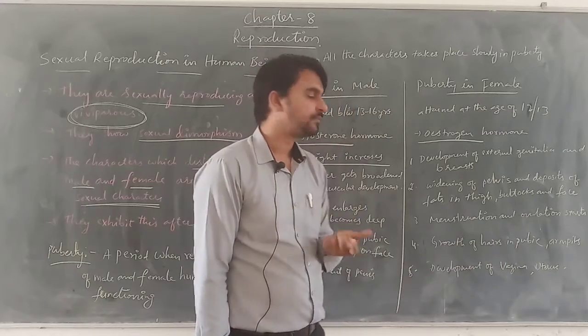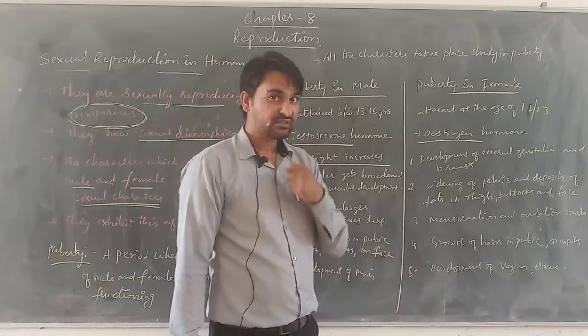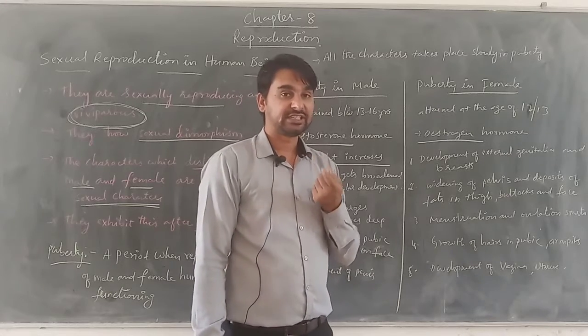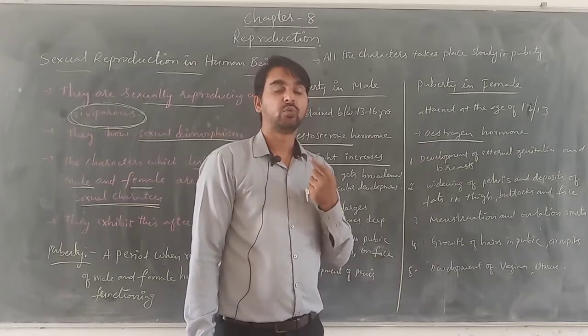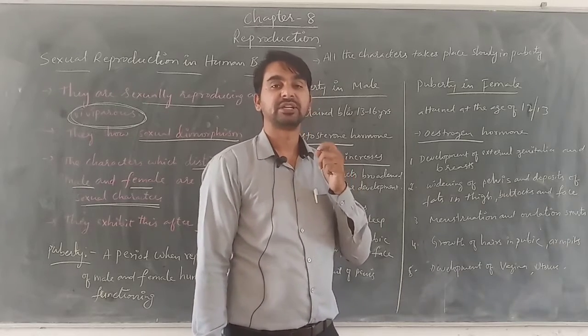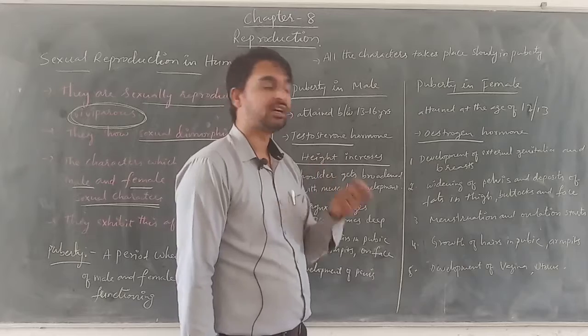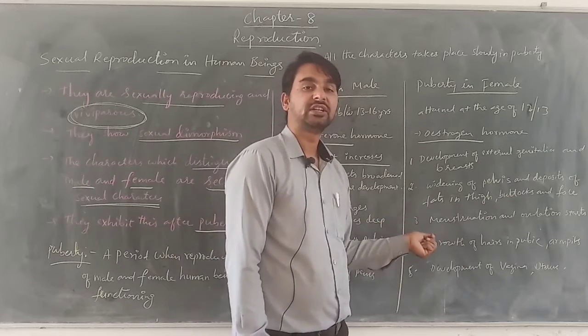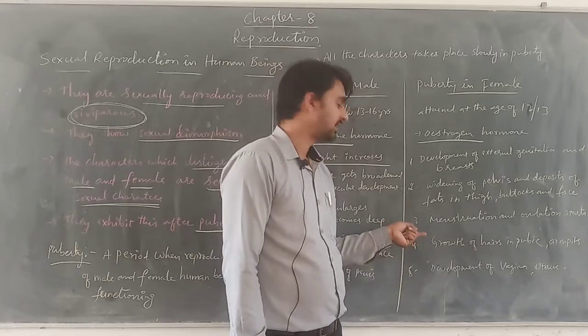They become heavy. At the same moment, the development of larynx, that means the voice of the females becomes high pitched. It becomes very high because of the thickening of the cords of the larynx.